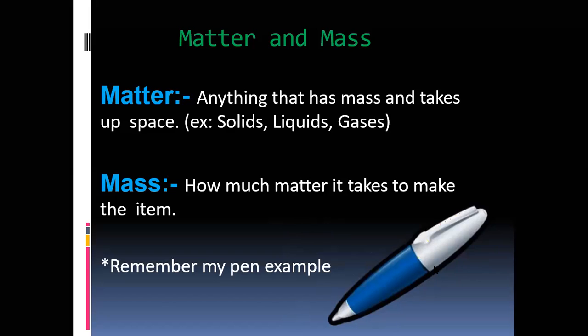Then that 1 million molecules are called mass. Therefore, mass is the amount of matter present in any object, and mass is measured in kilogram units.